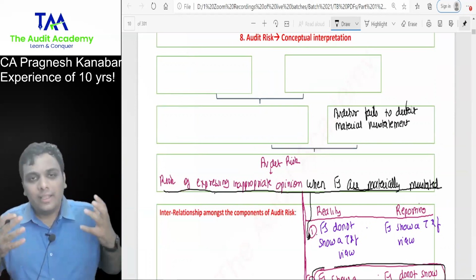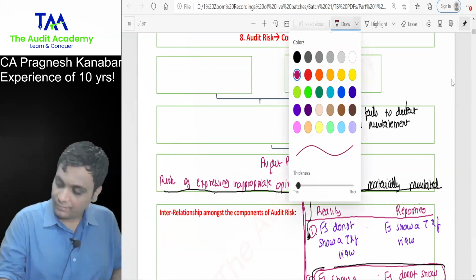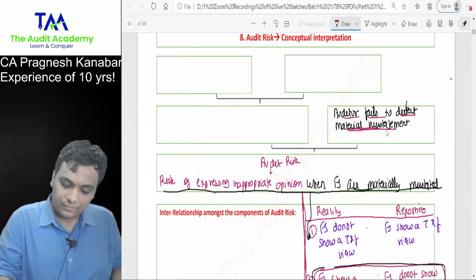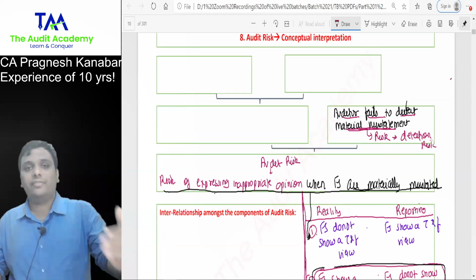Yes or no, sir? Yes, sir. And this risk is called detection risk, the risk of auditor's failure.